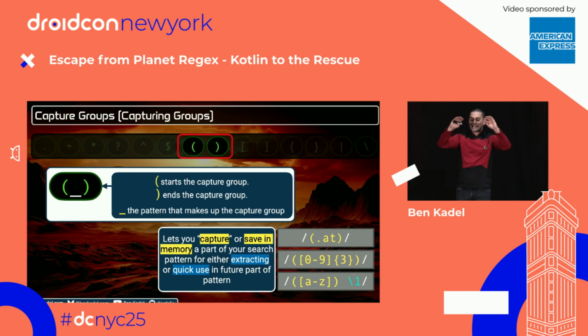We use normal brackets for capture groups. And whatever is inside of the brackets, regex is like, I'm going to remember that. I'm going to keep track of that for later. Okay? Why is that useful?